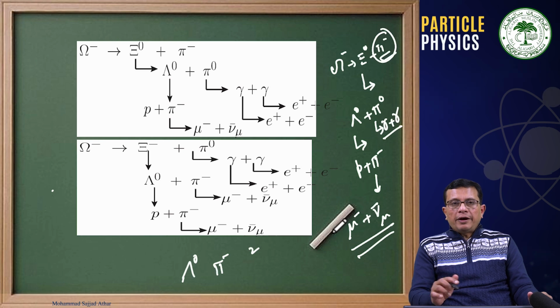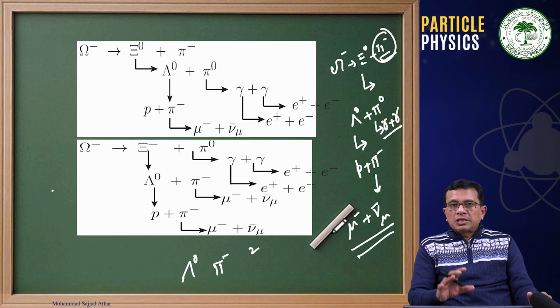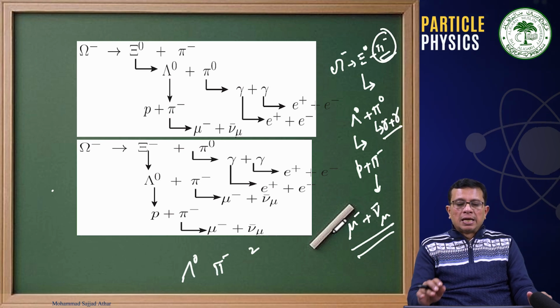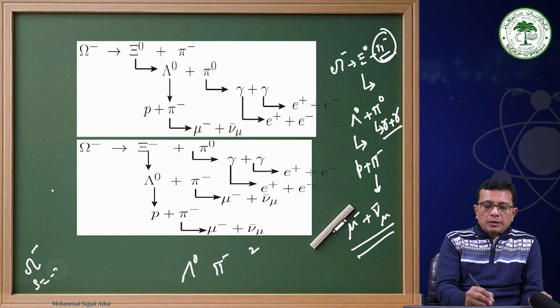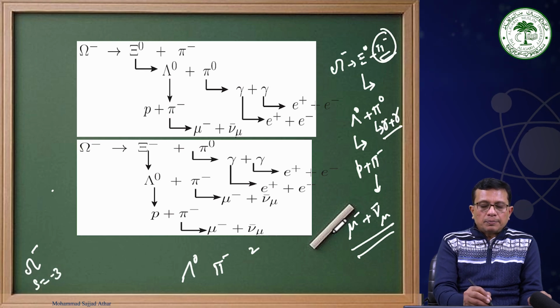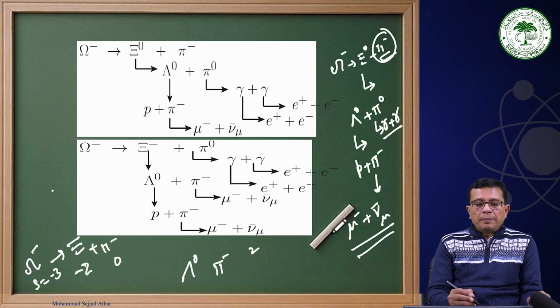Therefore, we have the strangeness, and as you can see, these are all examples of decay of strange particles. The strangeness quantum number for omega minus is minus 3, which is decaying into cascade 0 plus pi minus. Cascade 0 strangeness is minus 2, for pi minus strangeness is 0.